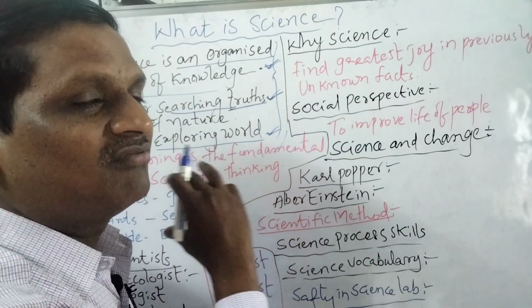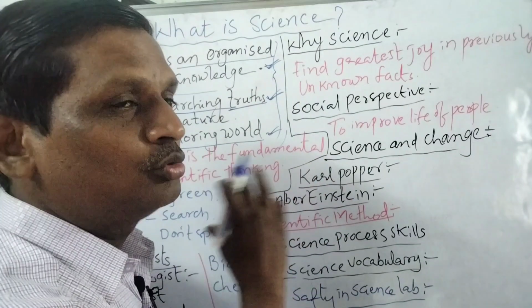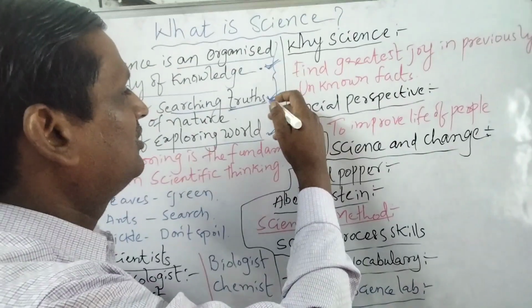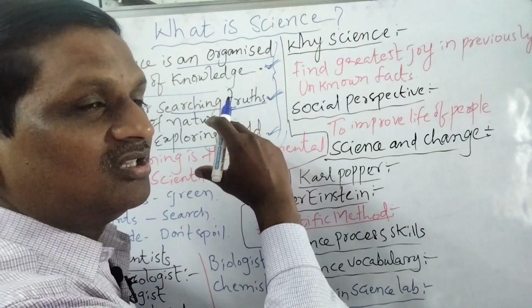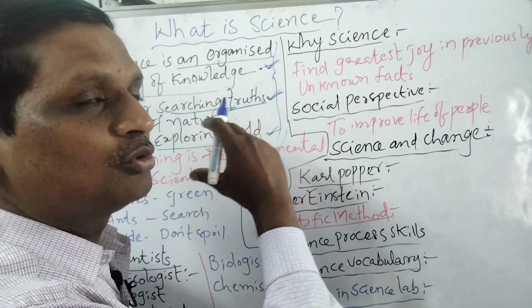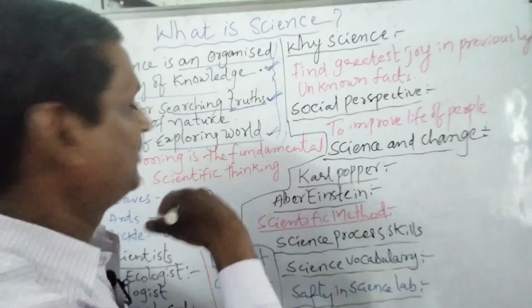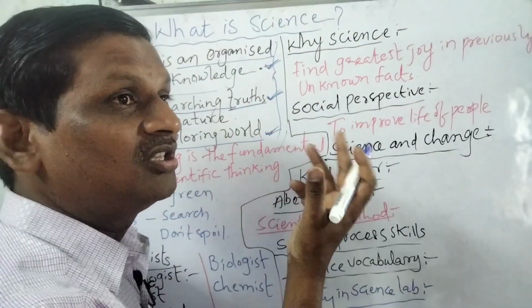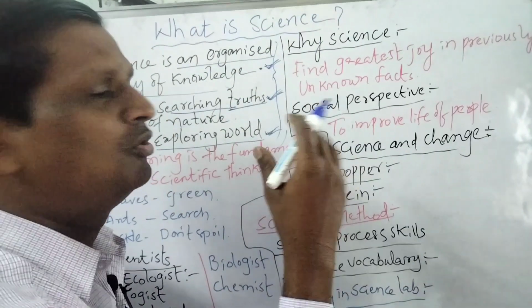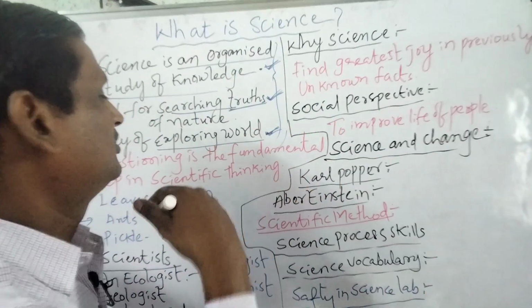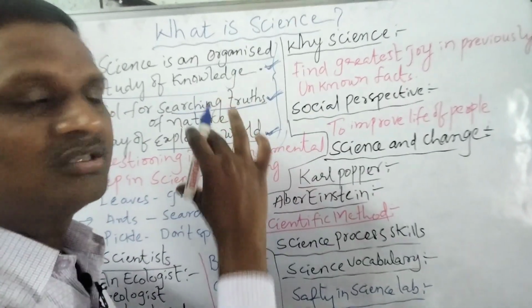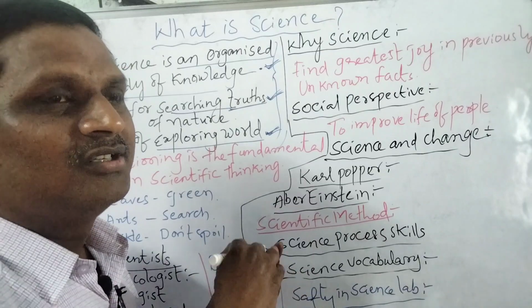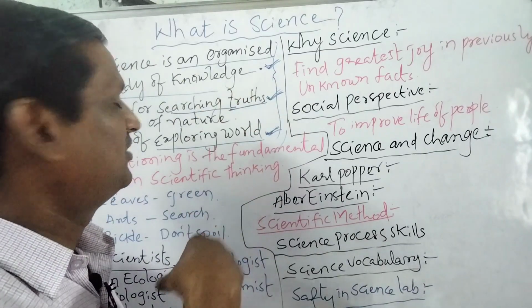Truth means the truth never changes. Generally truths cannot be changed. So here we are going to find out the truths in science. And next, the way of exploring the world. How this world is totally going on, we can find out through science. So these are the definitions regarding science.